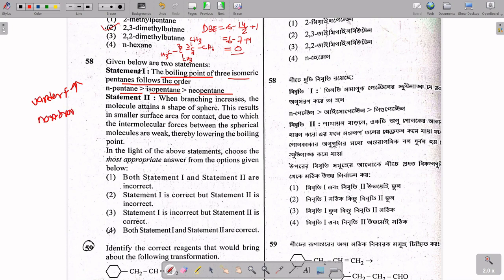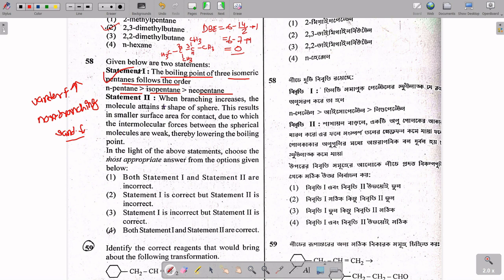So if something is branched, it will have a lower van der Waals force of attraction in the case of a branching molecule. Here, n-pentane will have the least branching, then isopentane will have some extent of branching, and neopentane will have maximum branching. So branching will increase and the boiling point will decrease. So statement 1 is correct.